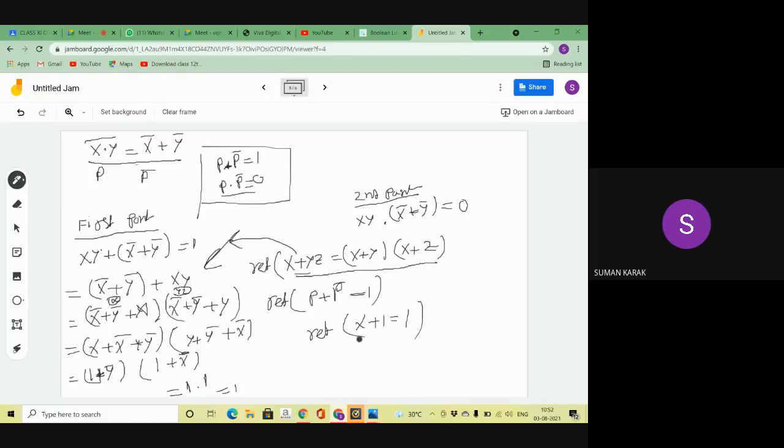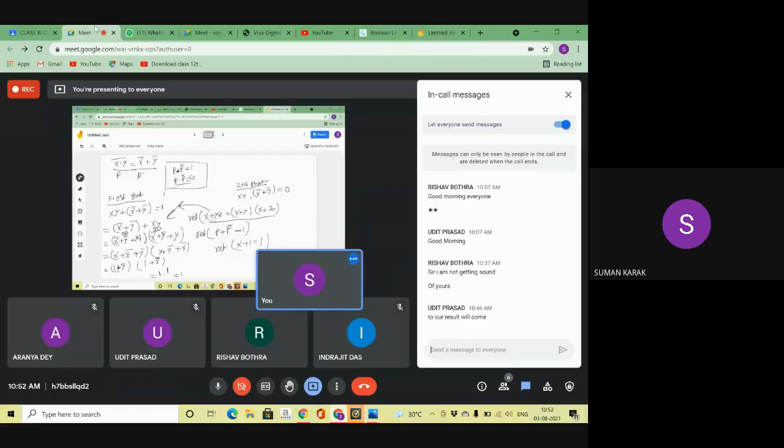Then I take the reference, properties of 0 and 1, first law. What is the properties of 0 and 1 law? It is x plus 1 equal to 1, right? So 1 plus y bar is the same as that. 1 plus y is 1, and 1 plus y bar is also 1. So then 1 into 1 equals 1. So our law is proved. Did you understand or not? Please tell me.